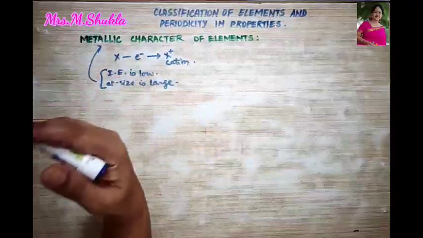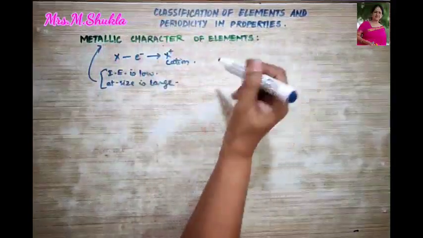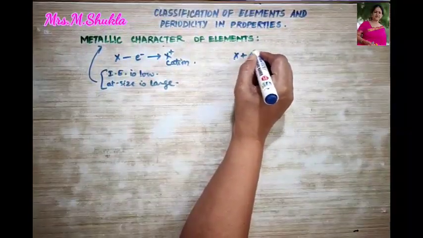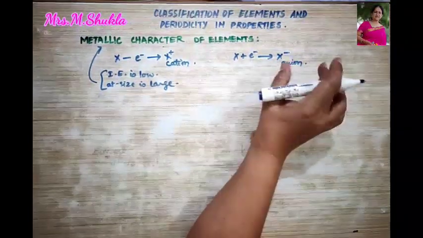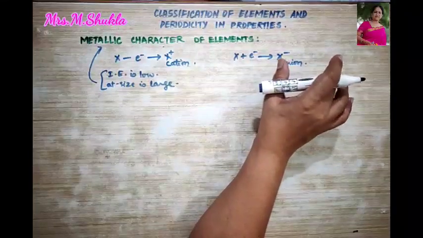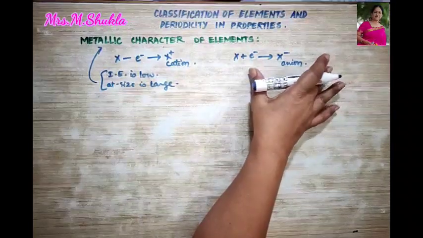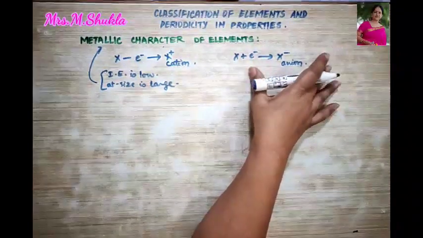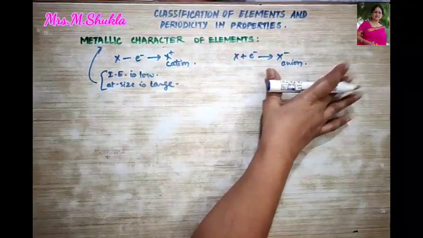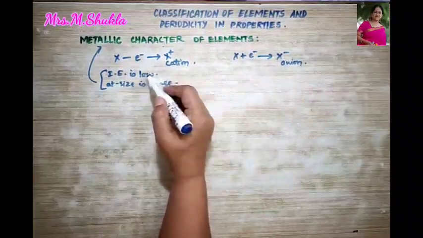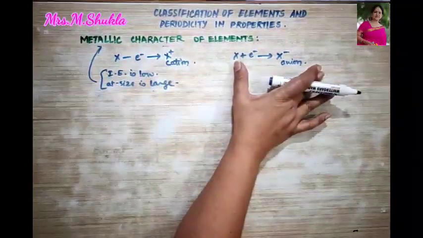Fine. So now what is non-metallic character? An element is said to be non-metallic when it accepts an electron and forms a negative charge over it. That is, it forms an anion, and this is your electronegative character, right? An element will be said to be more non-metallic in character when its ionization energy is high and its atomic size is small, just opposite to this. Clear? So I hope what is a metal and what is a non-metal is clear to you.